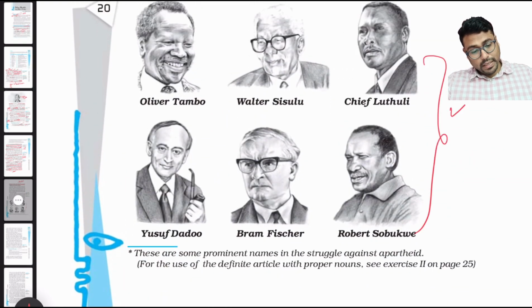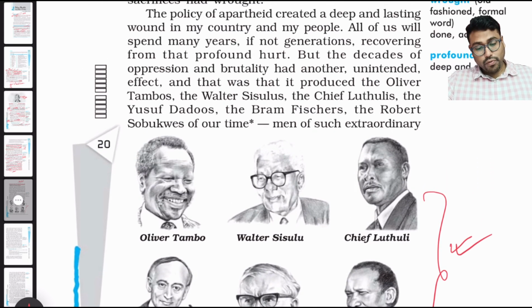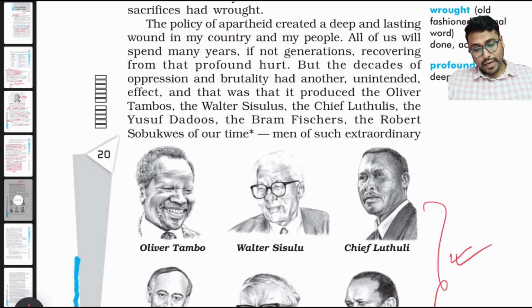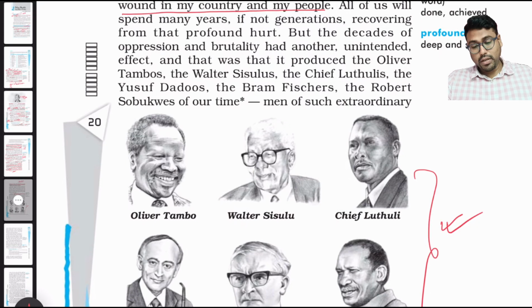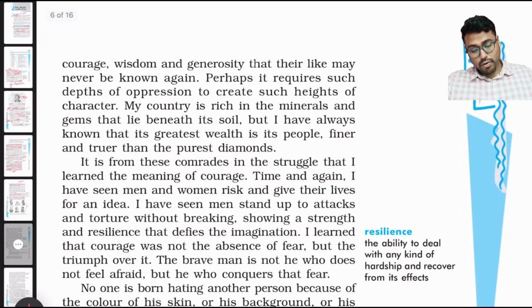See, these are the people who, along with Nelson Mandela, have worked hard to overturn the system of apartheid. The policy of apartheid created a deep, lasting wound in my country and my people. So who are the people? Oliver Tambo, Walter Sisulu, Chief Luthuli, Yusuf Dadoo, Bram Fischer, Robert Sobukwe of our time, men of extraordinary courage.